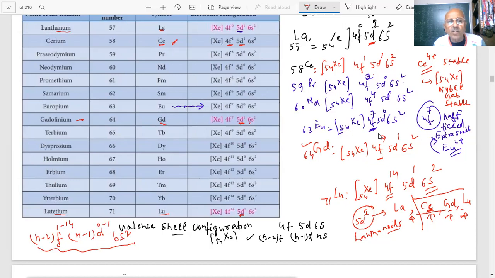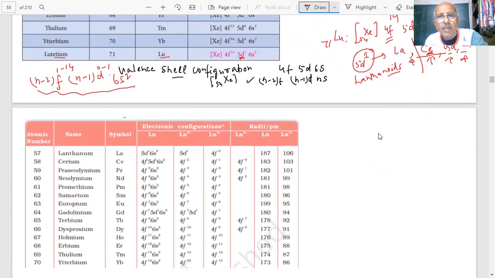Before this, in lanthanide, you will have what? Xenon. Xenon is what? Yes, sir. Xenon is a noble gas, 54 atomic number. So by this method, I will be able to write the electronic configuration, student. They have been asked many times in the paper. Why are we giving this? Because you will get 1 mark in this. Okay? Which ones? Gadolinium, cerium, and lutetium. Very important. Lanthanum. Okay.